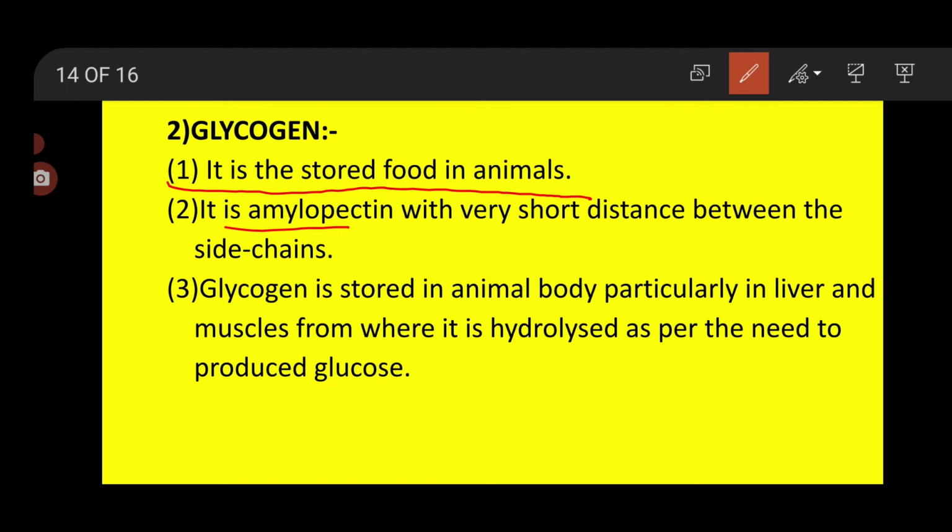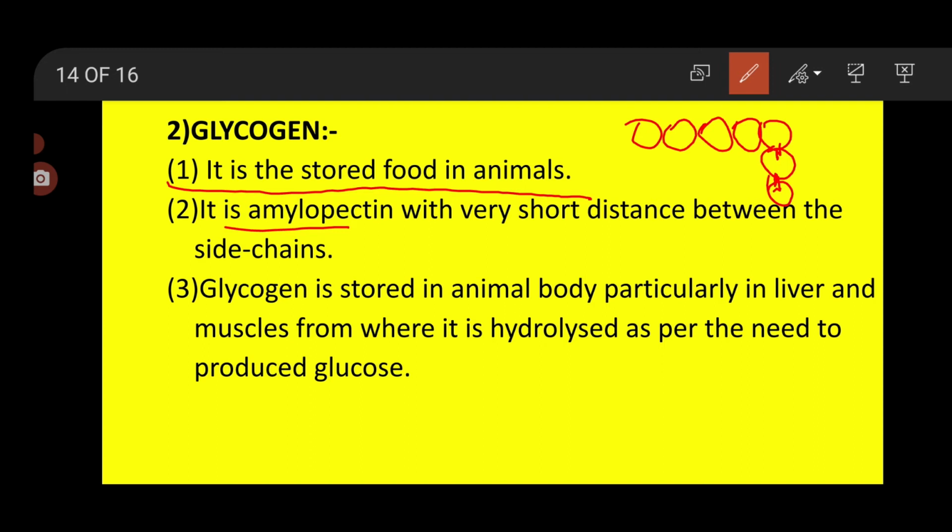Glycogen is nothing but amylopectin with very short distance between the side chains. Now see, this is the polymer. Here the side chain is there, and in between the side chains a very small distance is there. So glycogen is amylopectin, not amylose. It is amylopectin with very short distance between the side chains.